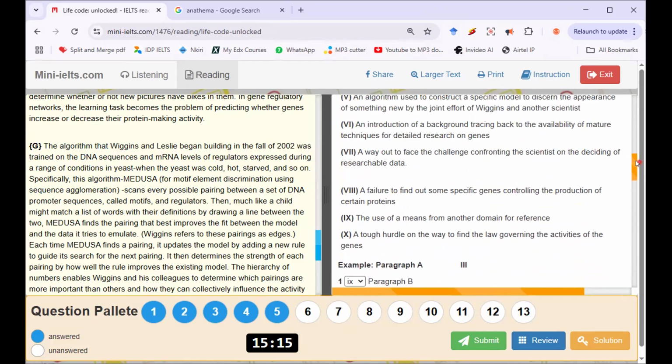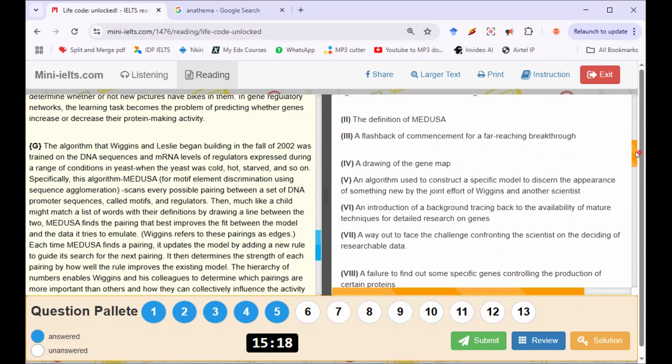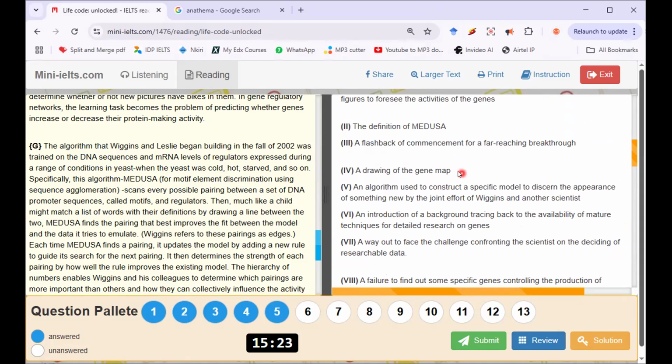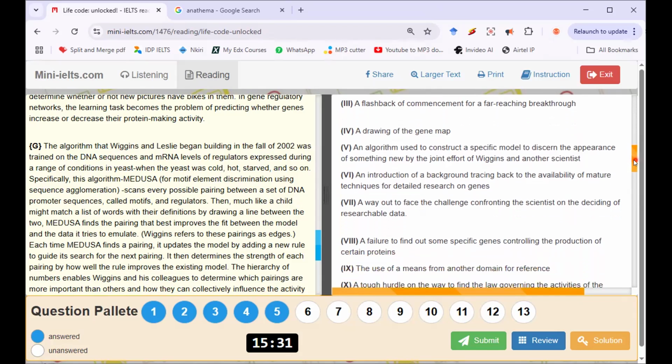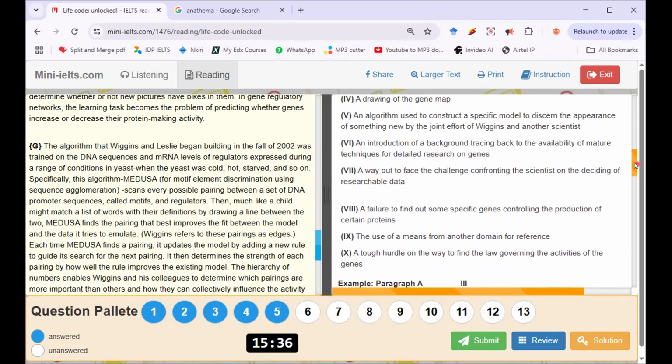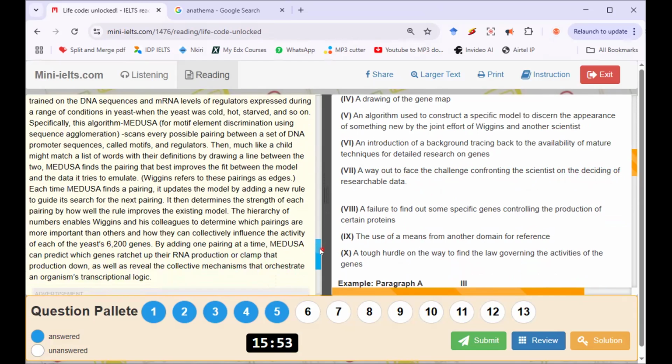Number three, a flashback. Okay, they've used number three already. Number four, I've not used number four. An algorithm used to construct. Number four is drawing of the gene map. No, number four can be matched to paragraph G. Number five, I've used it. Number six, I've used it. Number seven, a way out to face the challenge confronting the scientist on deciding of researchable data. Ah, deciding of researchable data.